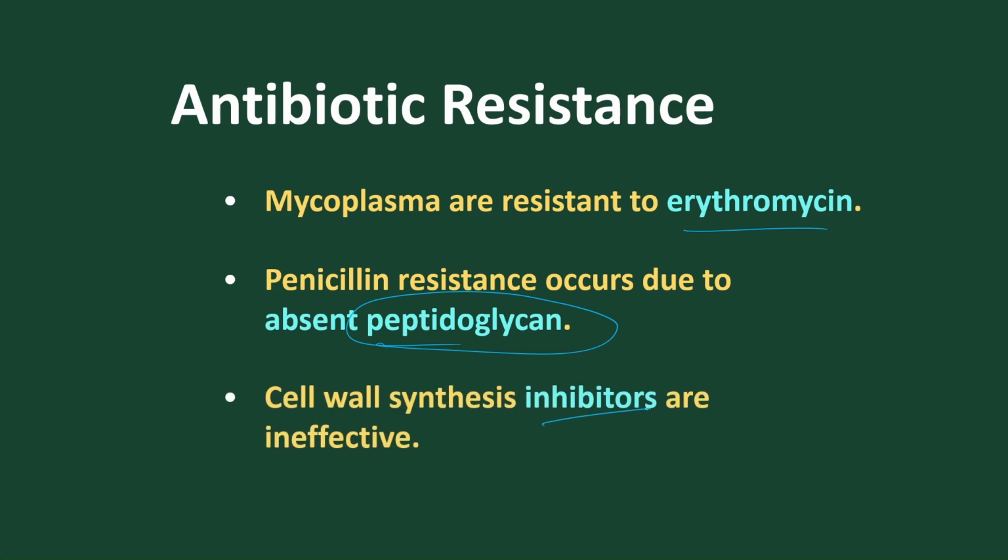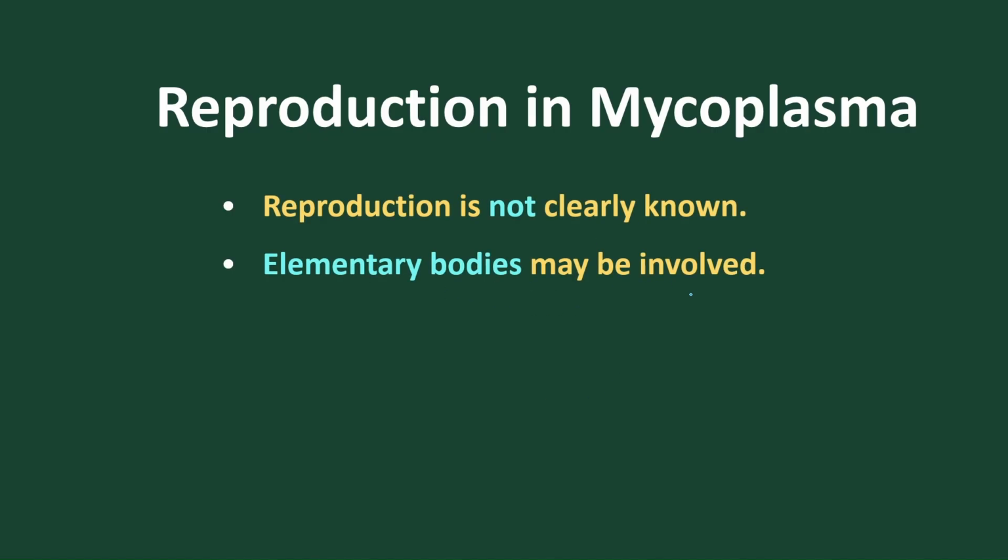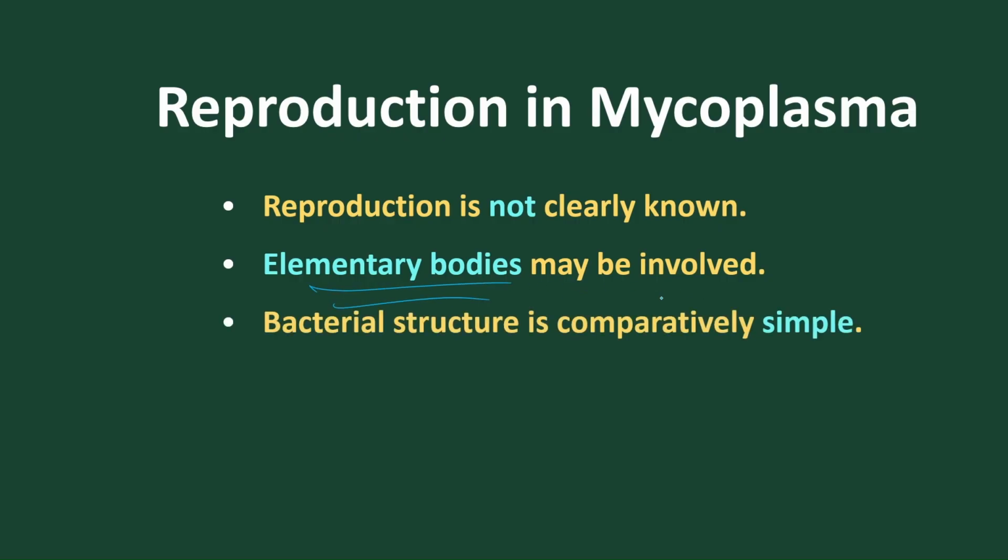Cell wall synthesis inhibitors are ineffective. Reproduction in mycoplasma is not well known, as it is a prokaryotic cell. The reproduction is mostly by binary fission. It is not clearly known, but elementary bodies may be present, and these elementary bodies help in the division of this bacteria.